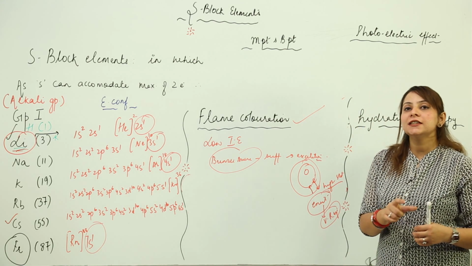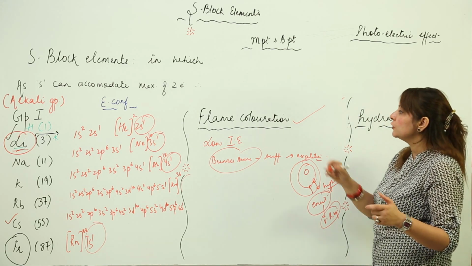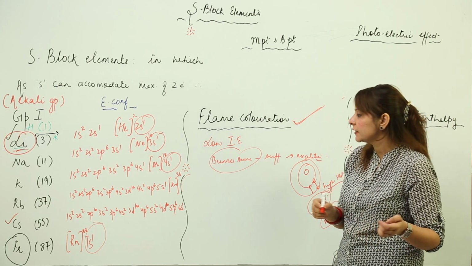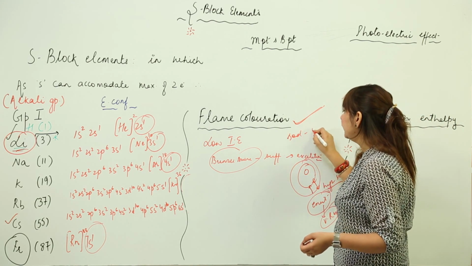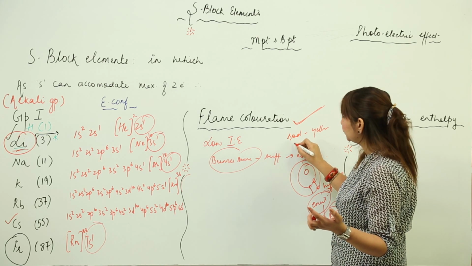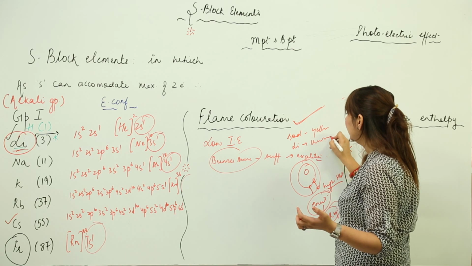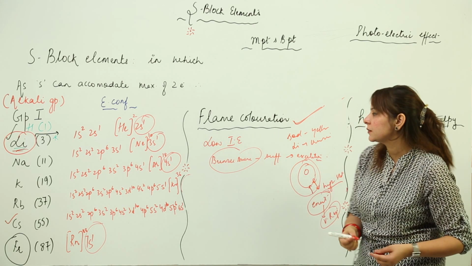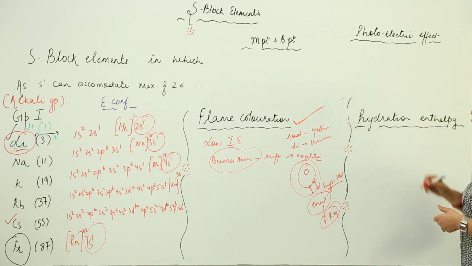And that is the reason that the flame is colored for the alkali metals. Like for sodium, it is yellow, or for lithium, it is crimson. So likewise we have different colors for the different alkali metals. Now coming on to the next property, that is the hydration enthalpy.